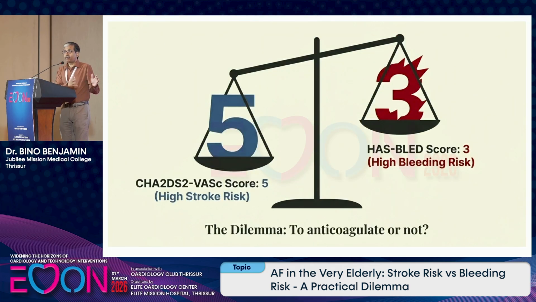So here in our particular patient, his CHA2DS2-VASc score is 5 and HAS-BLED score is 3. A score of 5 means he has a high stroke risk. HAS-BLED score of 3 means high bleeding risk. So what's the dilemma? To anticoagulate or not?